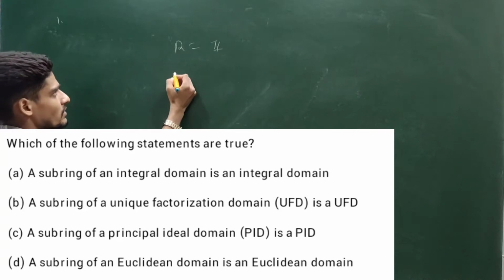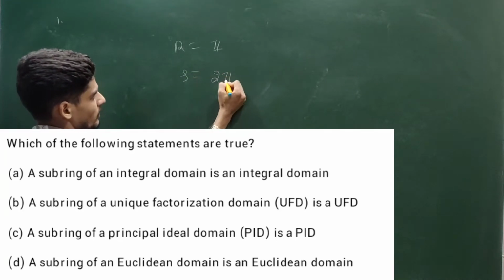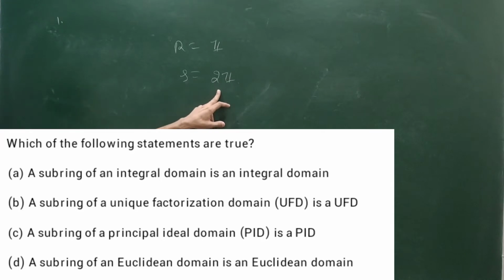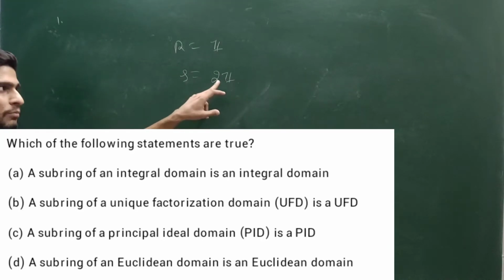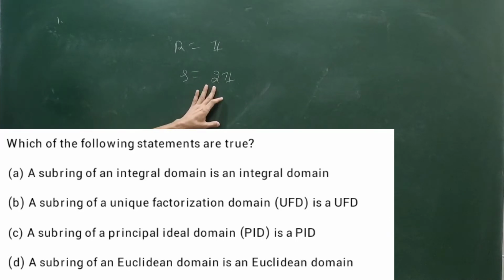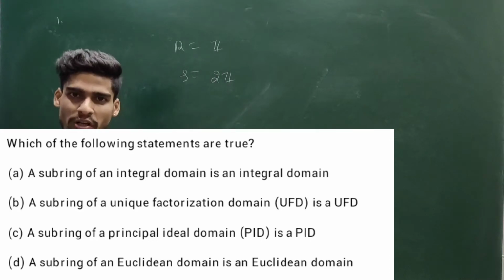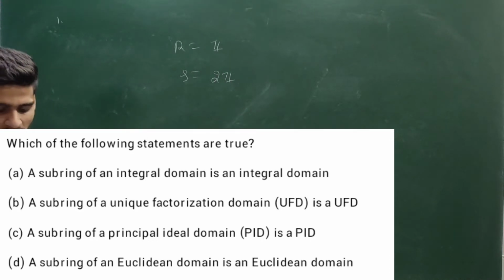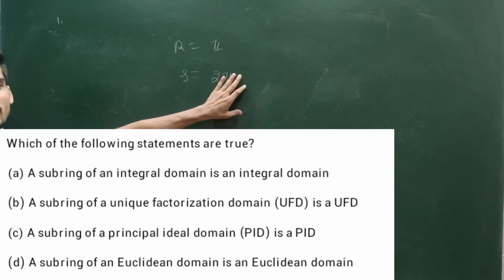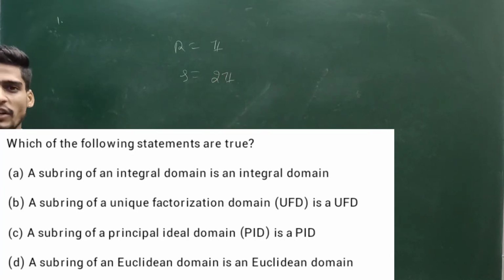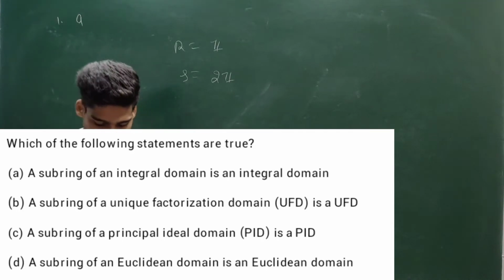But if I take a subring of this, say S is 2Z, this is without zero divisors and commutative, but it does not have a unity element. So according to my definition, a subring of an integral domain need not be an integral domain. But they are following the definition that an integral domain is a commutative ring without zero divisors. That is why they have marked it as a correct option, but according to me this should be false, because I am following the definition of the Dummit and Foote book. So option A is correct according to CSIR NET, but not according to me or Dummit and Foote.